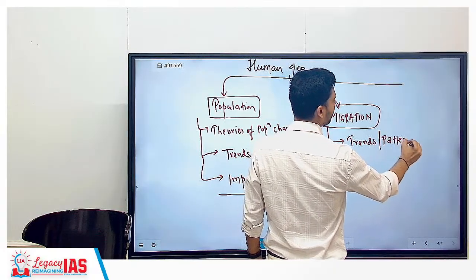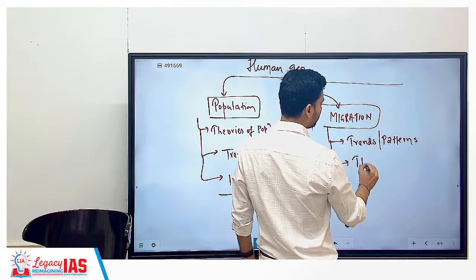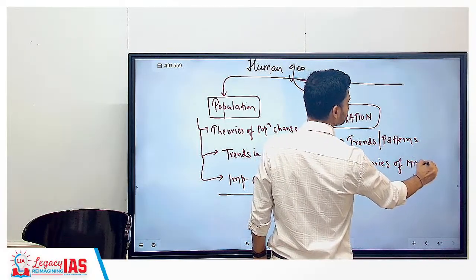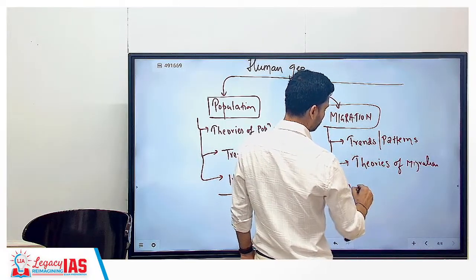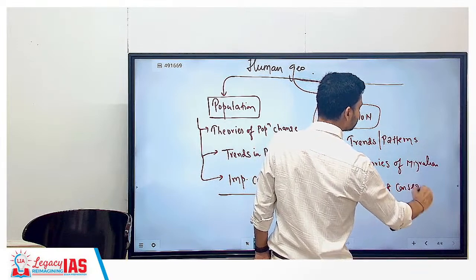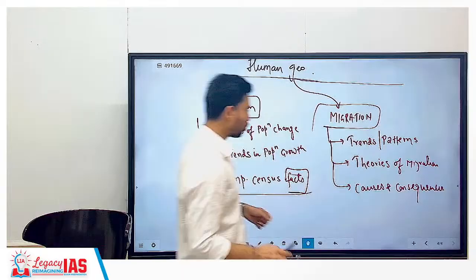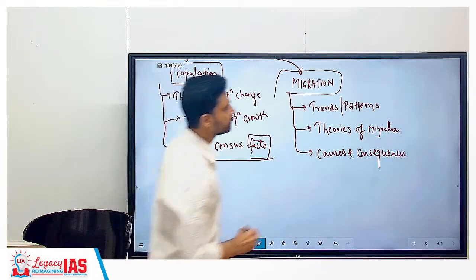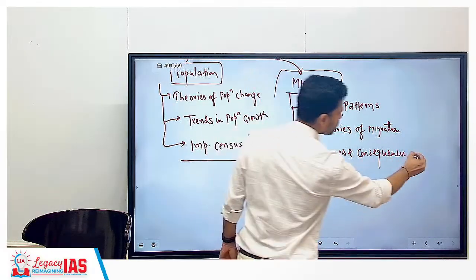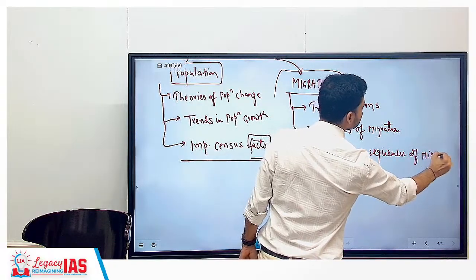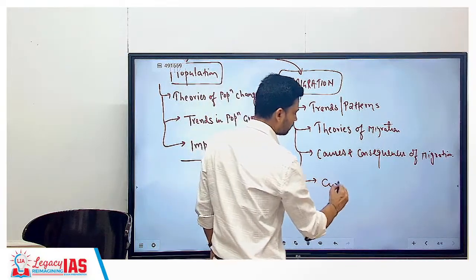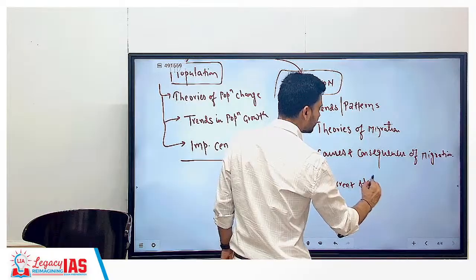Trends and patterns. Again, theories. Many geographers explain why and how migration occurs. Theories of migration. Then causes and consequences of migration. The trends or patterns, theories, causes and consequences of migration, and the current status of migration.